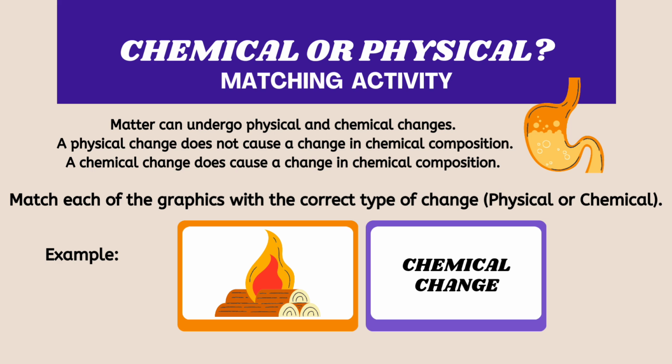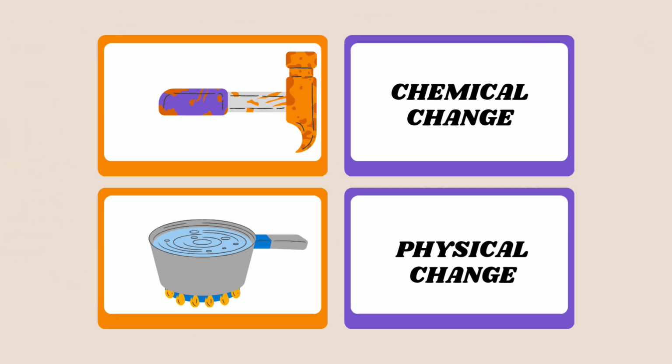Now let's do some matching activity. As we know, matter can undergo physical and chemical change. A physical change does not cause a change in chemical composition. A chemical change does cause a change in chemical composition. Match each of the graphics with the correct type of change, physical or chemical. For example, burning wood is a chemical change.